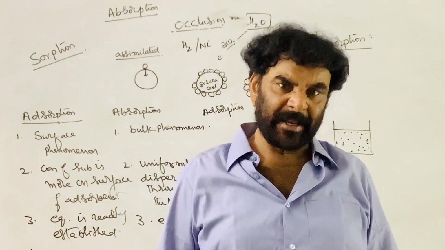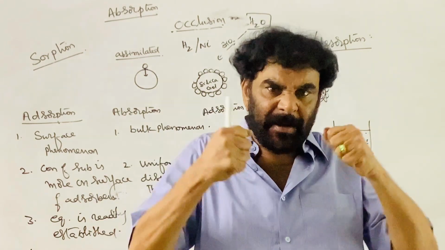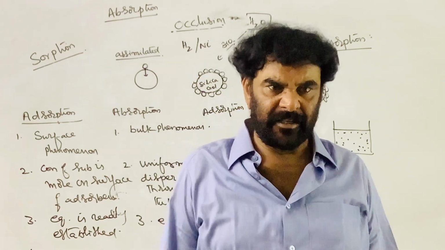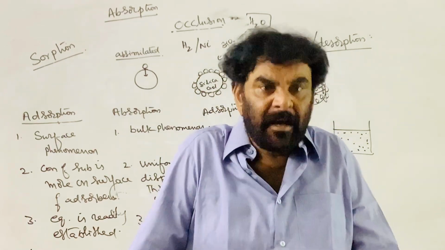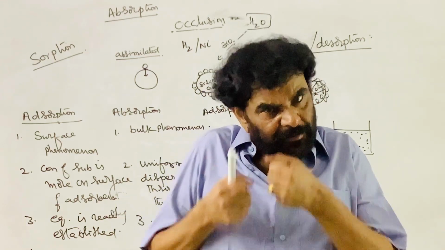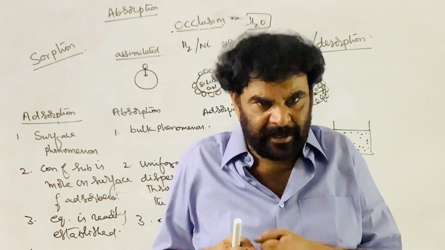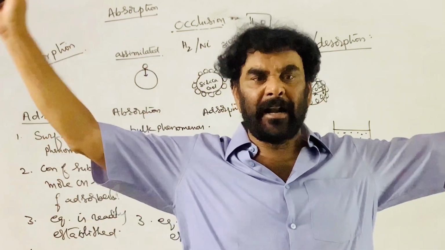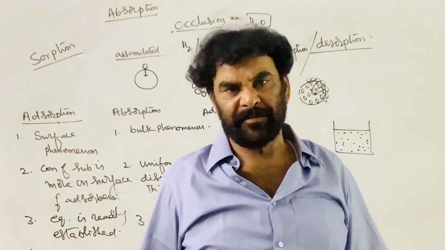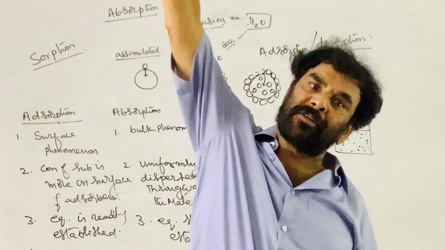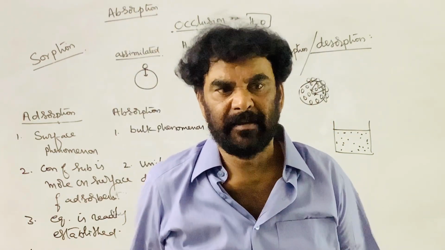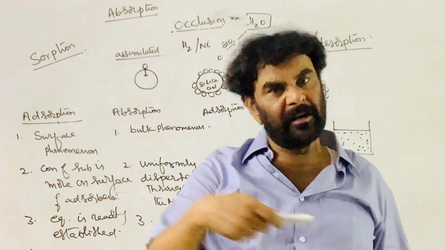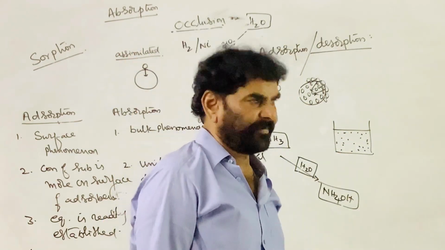If you increase the temperature, the molecules held up on the surface of the adsorbent get sufficient energy, and with that kinetic or potential energy they can easily overcome the attractions with the surface of the adsorbent and come out. So as you increase the temperature, desorption increases.